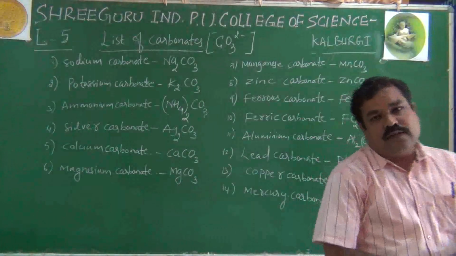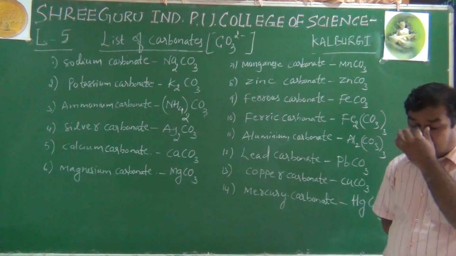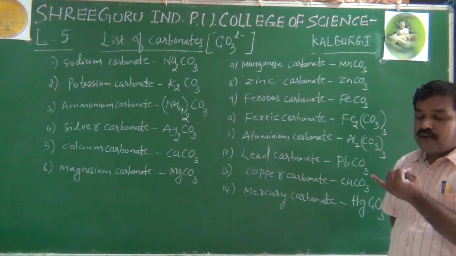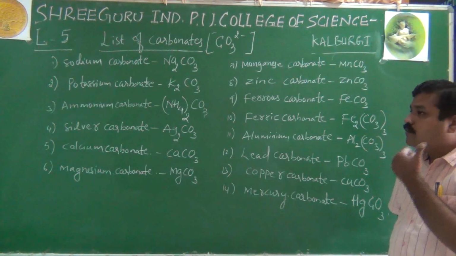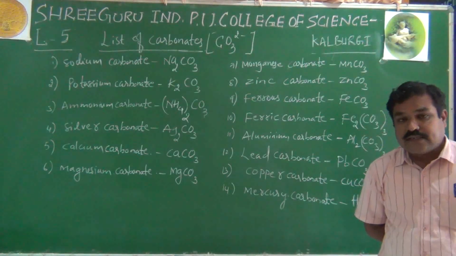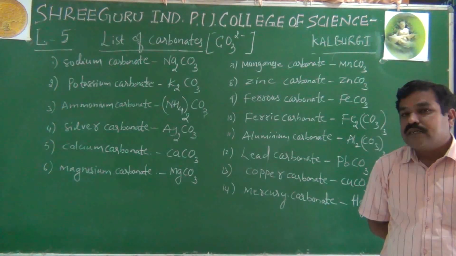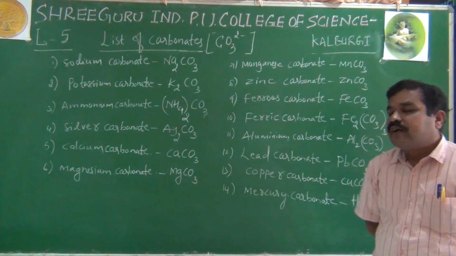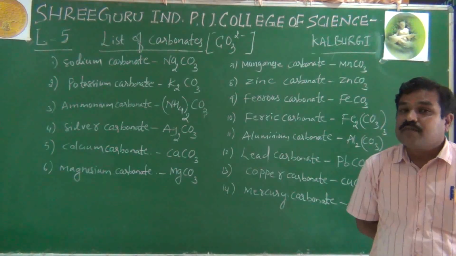See here, students, as I told you, when you write the formulas, the lists of hydroxides, chlorides, bromides, iodides, nitrates, sulfates, and carbonates, and lastly I will also give you bicarbonates. It is easy to remember them. You have to practice all this so that you are perfect in valencies, on the tip of your tongue.